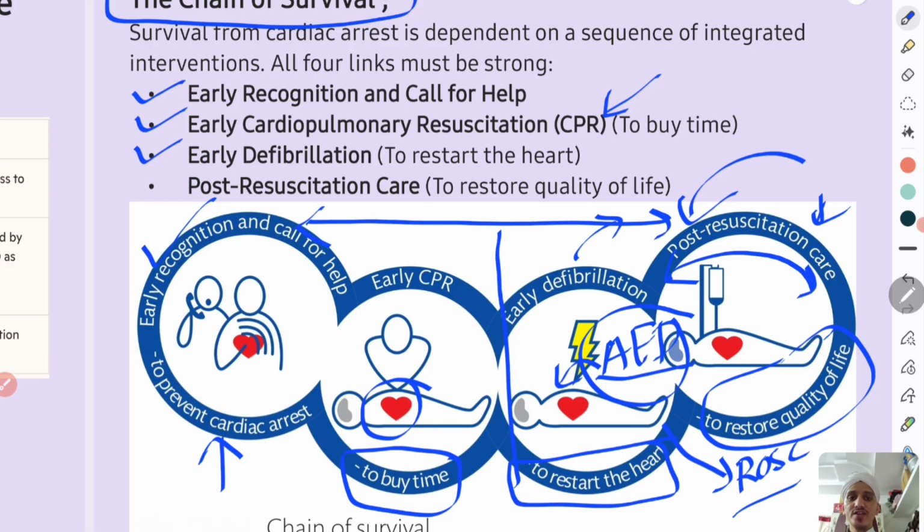And by giving breathing, you are giving air into the lungs, by mouth to mouth breathing or by bag and mask ventilation. After giving that breath, you are compressing the heart so that the oxygenated blood comes, and your compressions maintain the vital organs perfused. Then the next is defibrillation to restart the heart, and once the patient recovers and has ROSC, we will plan for post-resuscitation care to restore the quality of life.